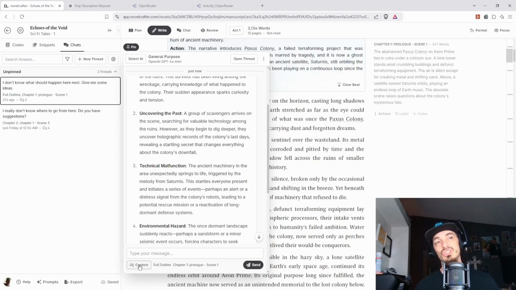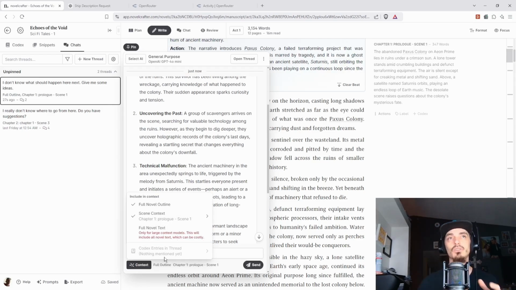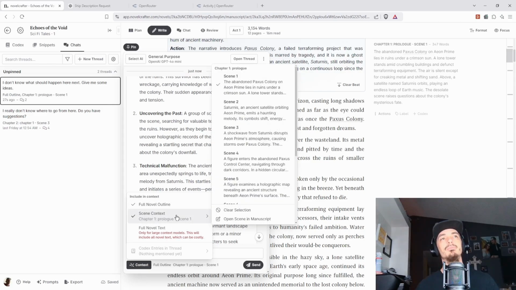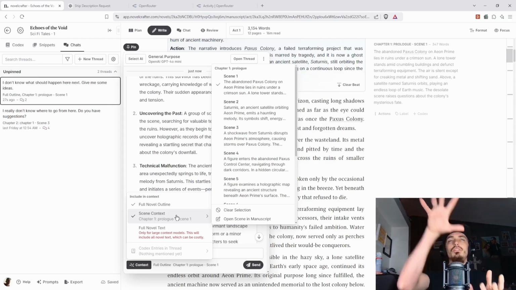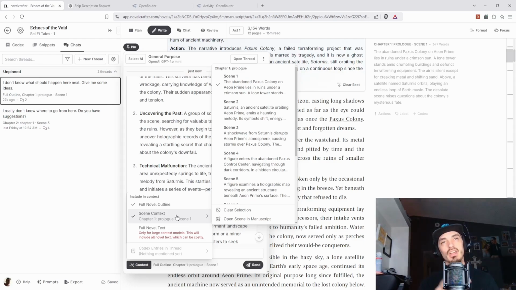But if you just need some help with maybe the scene you're on, or maybe setting up the next scene, then you could just do scene context, or you could actually do both. So you can have it pull out the backstory of the book and have that in its pocket, as well as the current scene that you're working on, so that when you go into your next one, it has all that information. So let me talk about that real quick.